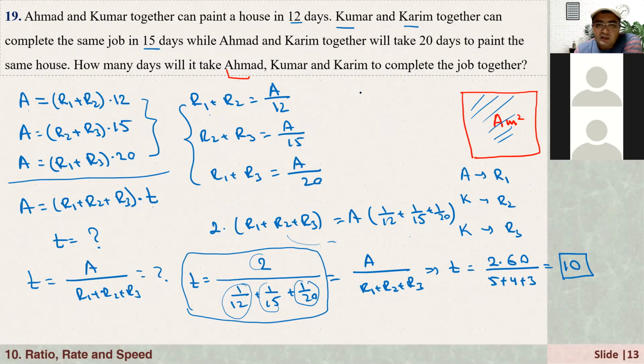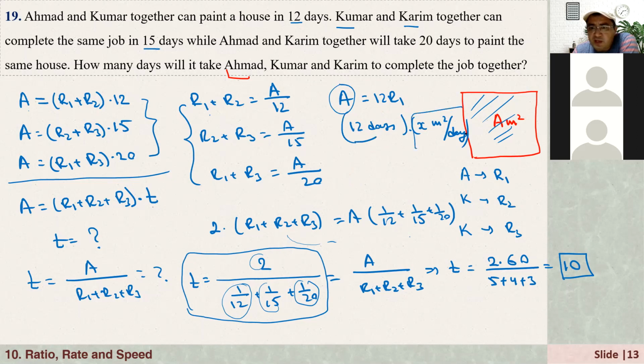For example, the first guy takes 12 days, and R1 is, let's say, X meters squared per day. Rate times time gives us the completed job.